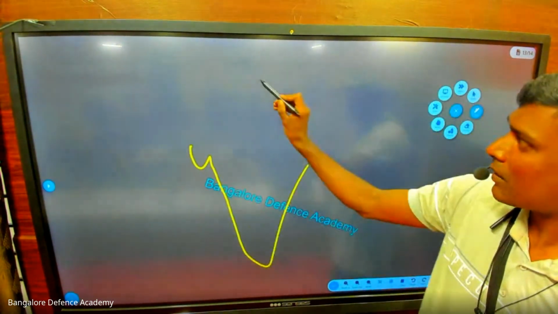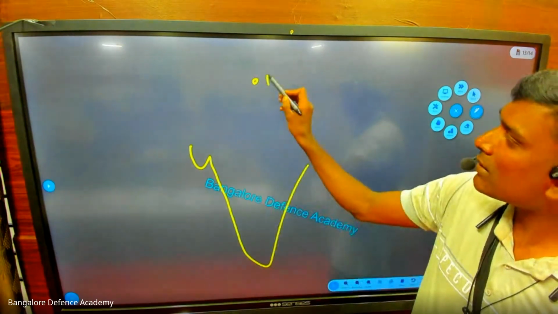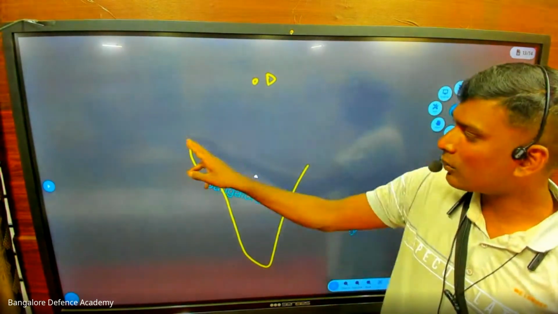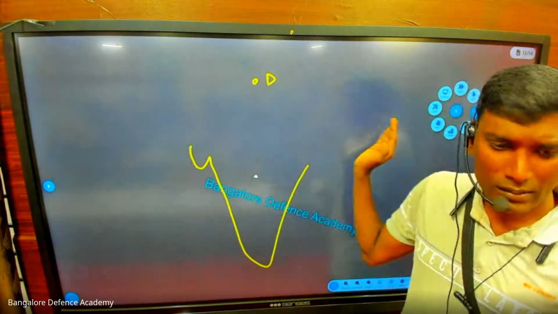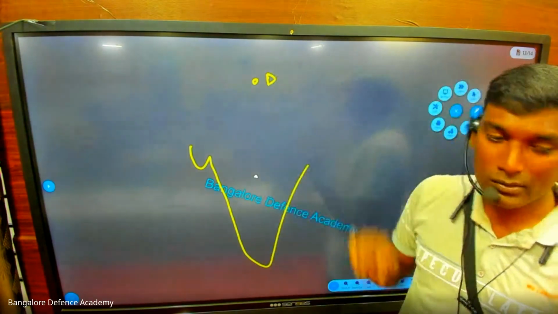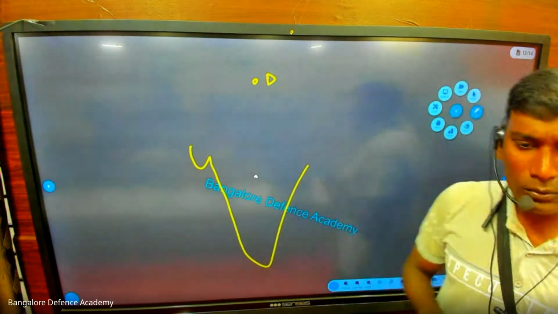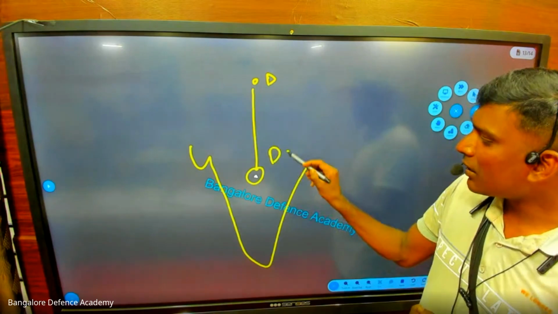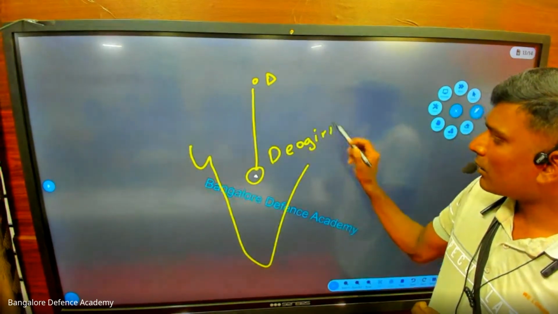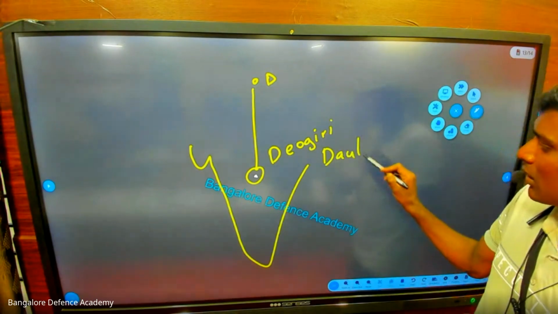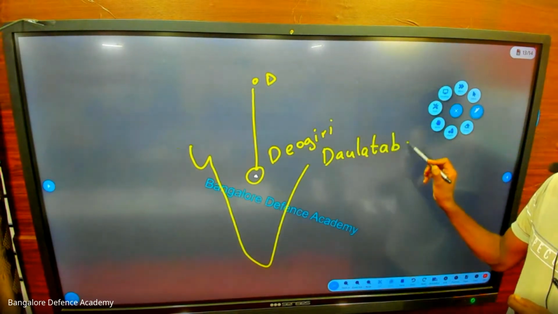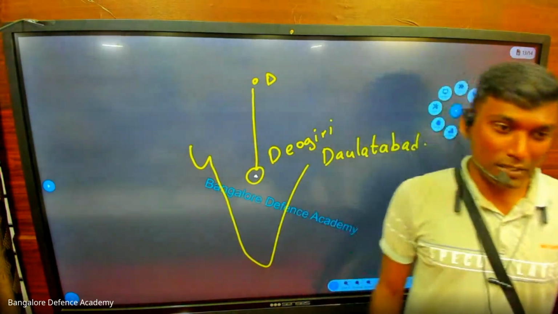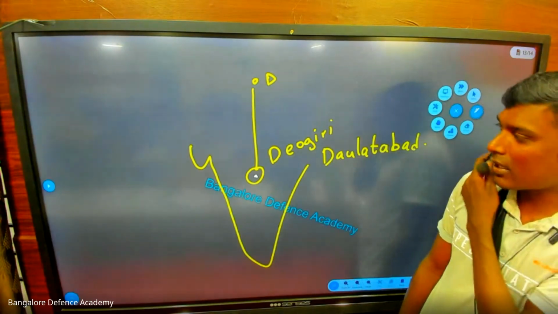Imagine this is India. This is Delhi. So can I say this is the center part of India? Gujarat is near, West Bengal is near, Tamil Nadu is near, and Delhi is also near. So Muhammad bin Tughlaq decided, I will go to the center part of India, to Devgiri. Devgiri is also called Daulatabad, and Daulatabad is in Aurangabad. Today the name is changed, and Aurangabad is called Chhatrapati Sambhajinagar.